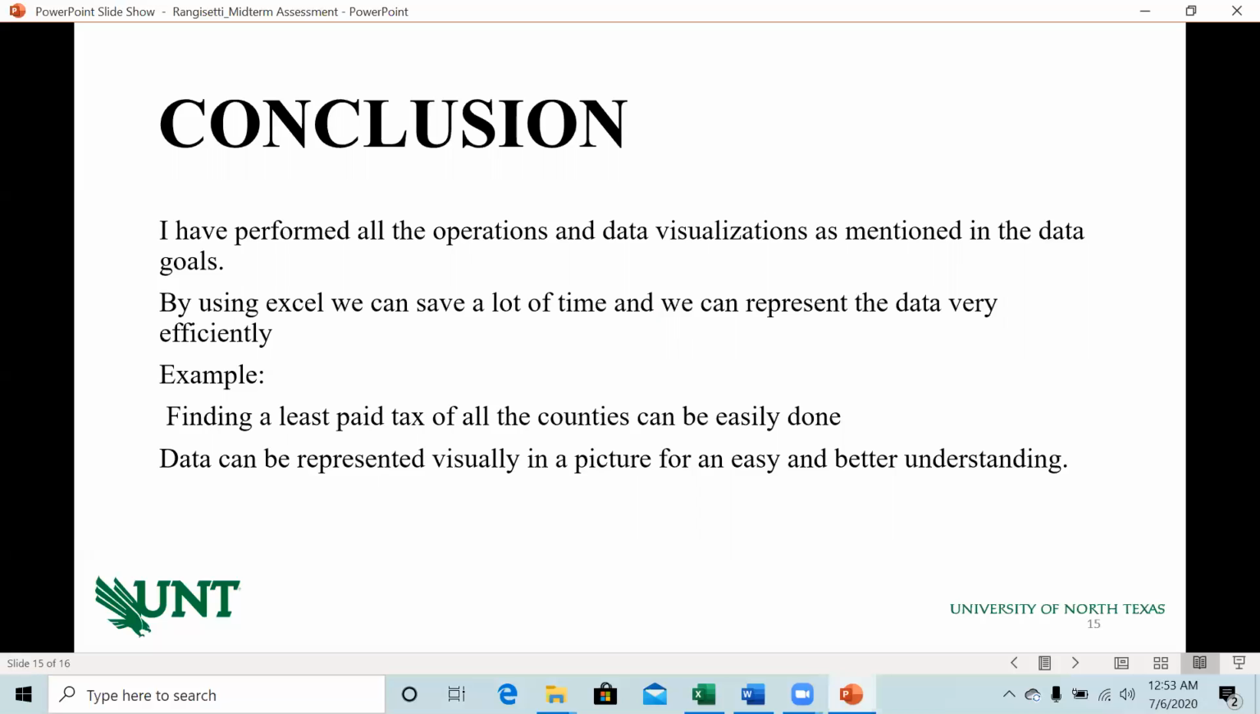As I have discussed in my data goals, I have performed all the data functions, and also why we have to move to Excel. Excel actually saves a lot of time and we can represent the data very efficiently. If we write the same data in a notepad or in our daily notes, we cannot